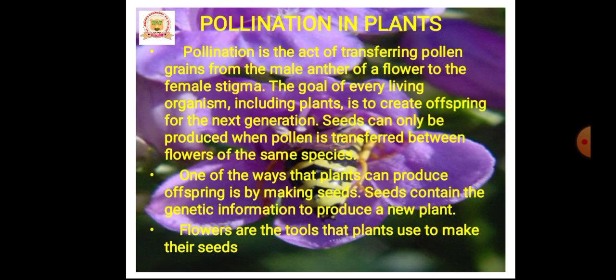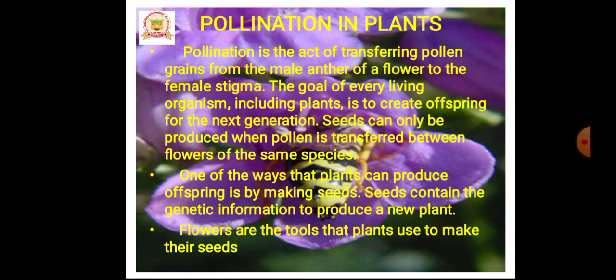Now you got, I think, pollination is the act of transferring pollen grains from the male anther of a flower to the female stigma. The goal of every living organism, including plants, is to create offspring for the next generation. You know very well, it is applicable to reproduction.